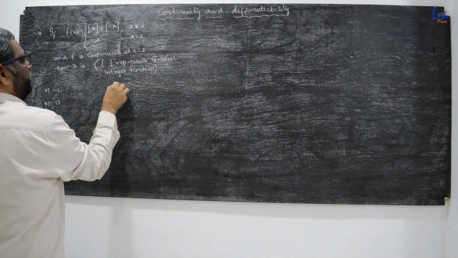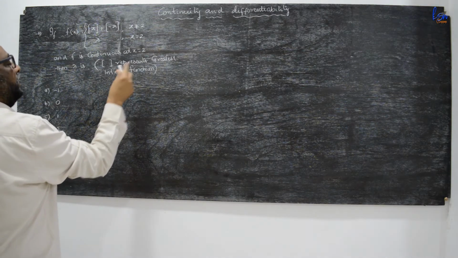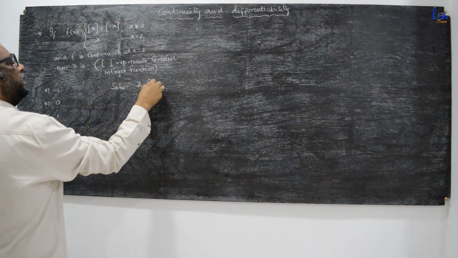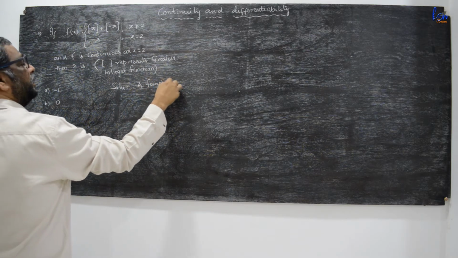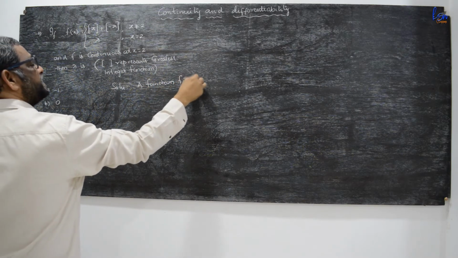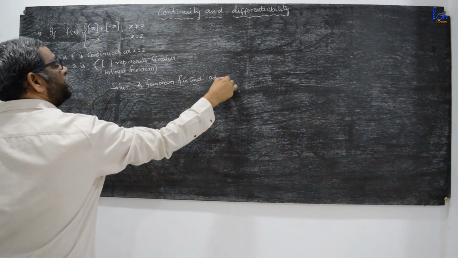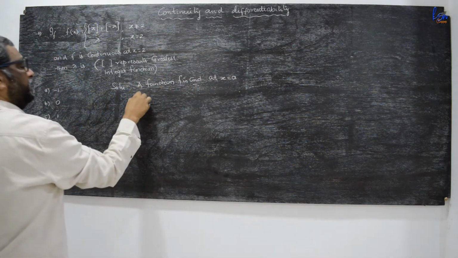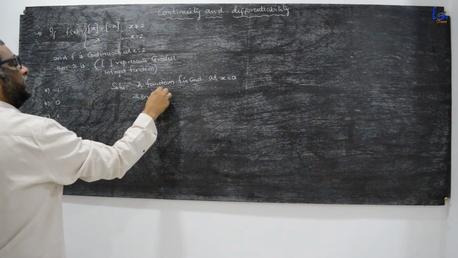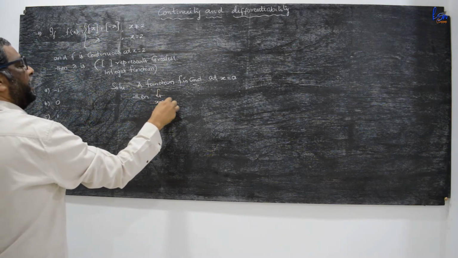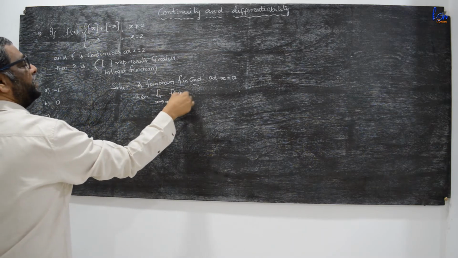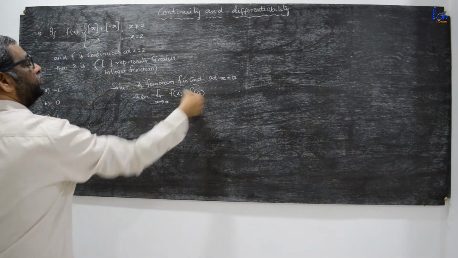Now the solution. A function f is continuous at x is equal to a, then limit x tends to a of f(x) is equal to f(a).